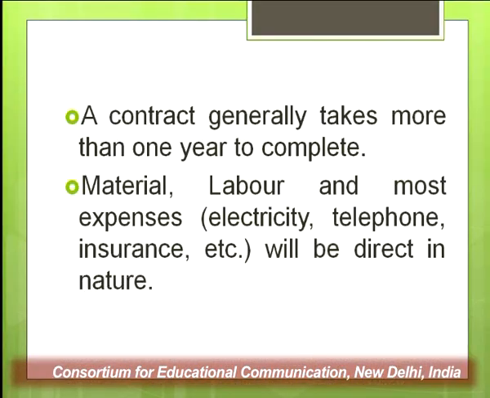Well, it all depends on the size of the company. Companies like Larsen & Toubro, which is a large conglomerate and a large company of the infrastructure sector, take various contracts simultaneously, right? So this is one. A contractor generally takes more than a year to complete a contract, right? These contracts are normally of long duration. Again, not a rule, but normally these contracts take a long period of time, right?